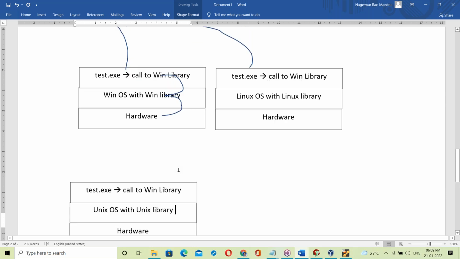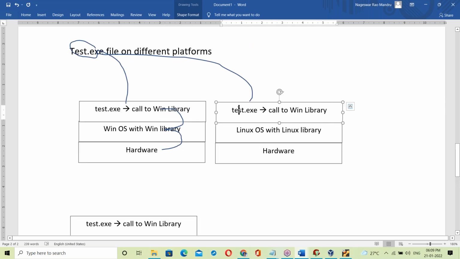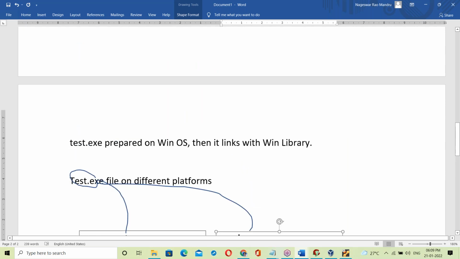So why is an exe file OS dependent? Reason: it contains the OS library. Exe file contains the OS library. Simple reason.